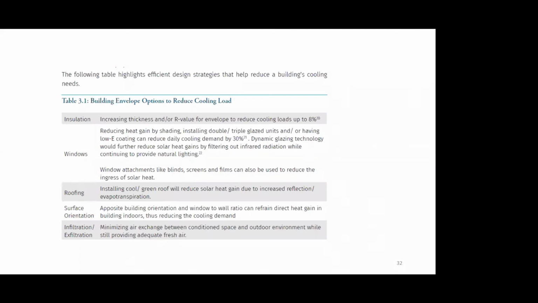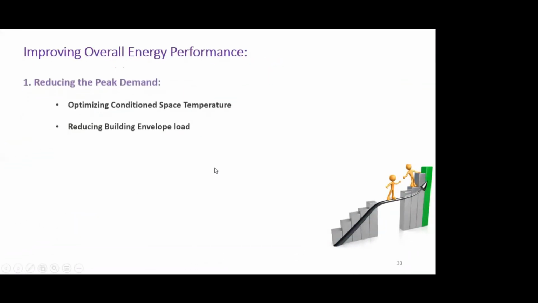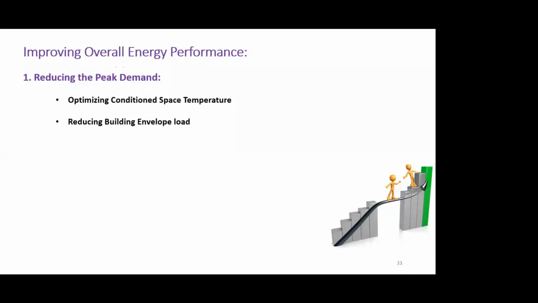So all these are passive strategies which can be used very intelligently to reduce the cooling demand in a building, right? We have gone through optimizing condition, space temperature, and reducing building envelope load. These are primarily used to reduce the peak demand. However, you will appreciate that there is a hell of a lot of seasonal and daily variation in outside conditions.